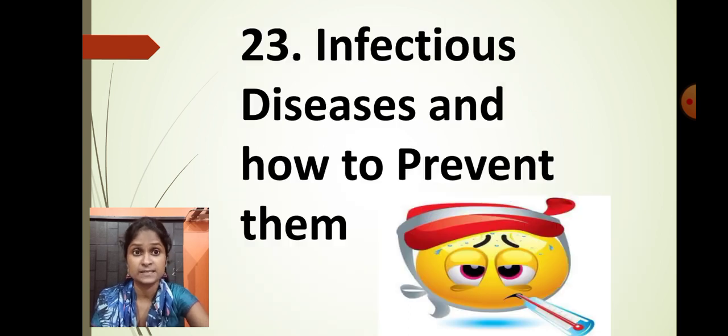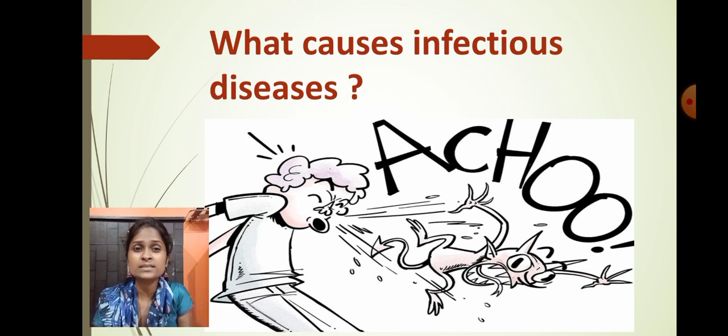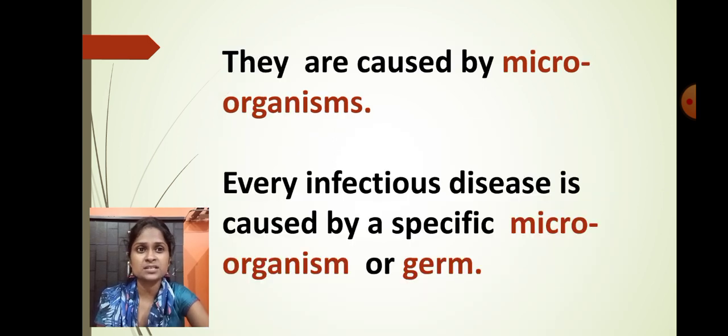So who exactly causes infectious diseases, and what exactly are they? As you can see in this picture, this person is sneezing and coughing without putting a hand on his mouth or taking any precaution, and through his sneezing the germs are coming out. So what do we mean by an infectious disease?